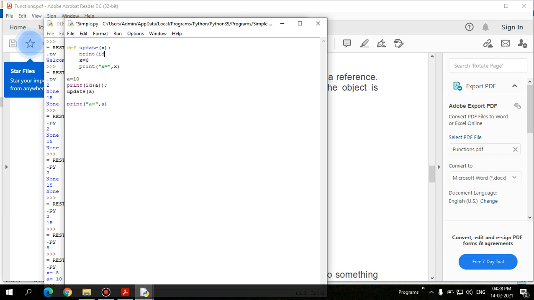Print of id of x, and after the update I am printing the same statement, print of id of x.